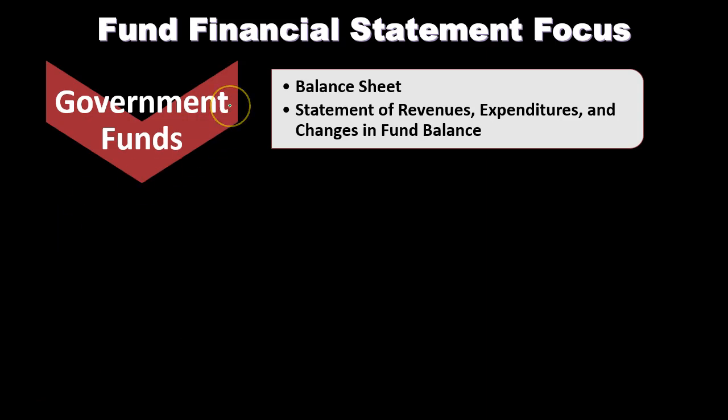Government funds will have a balance sheet, a statement of revenues, expenditures, and changes in fund balance. And notice when we consider these financial statements, remember we have the government-wide activities and then the funds. The funds are broken out in their own set of books, their own set of general ledgers, and therefore we can create their own financial statements with them. When we consider the governmental type funds, we have a balance sheet, we have a statement of revenues, expenditures, and changes in fund balance. Long way to say this is kind of the equivalent of the income statement, but you'll note that, because it is on the modified accrual type basis, we have expenditures here, and there's going to be a different, basically, accounting method for it.